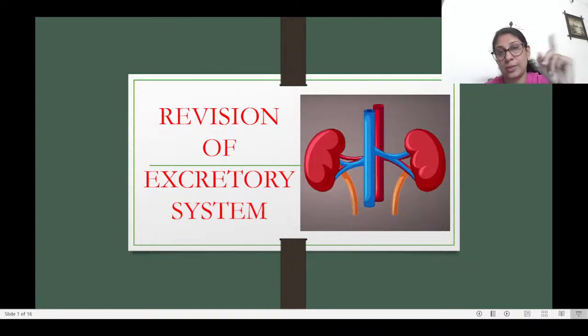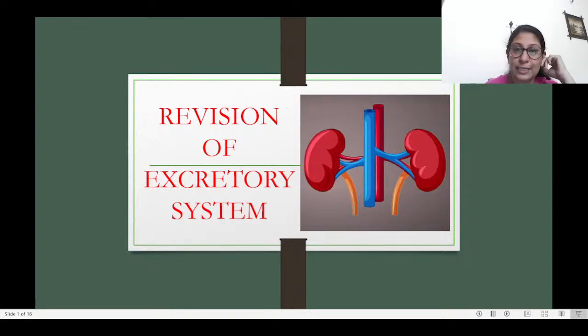Why is it called proximal? Proximal comes from the word proximity. Proximity is closeness. Since this portion is close to the Bowman's capsule, it is known as the proximal convoluted tubule. Its function is that it reabsorbs ions, water and nutrients, removes toxins and adjusts the filtrate pH.